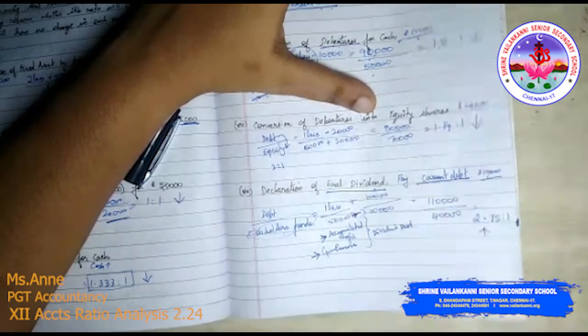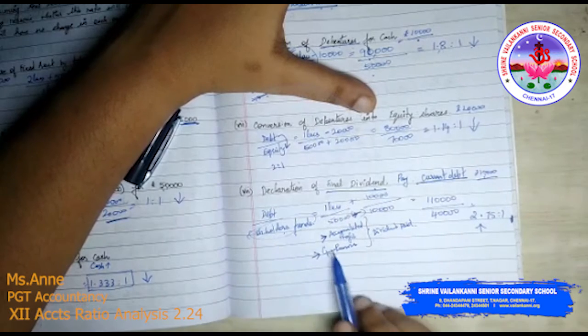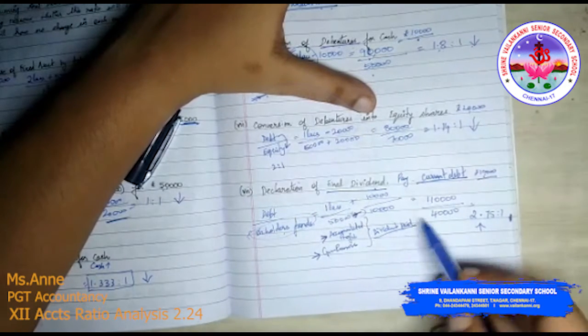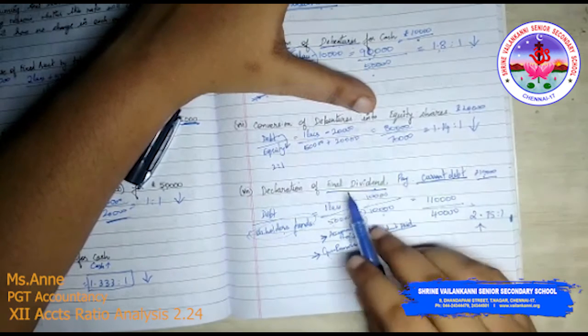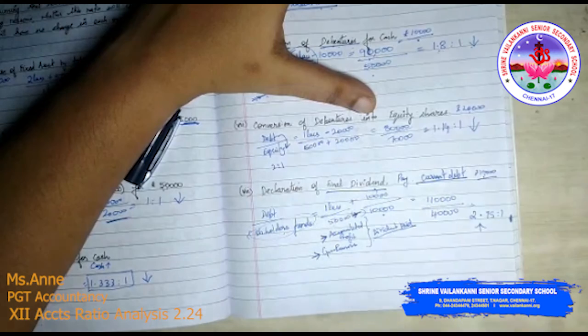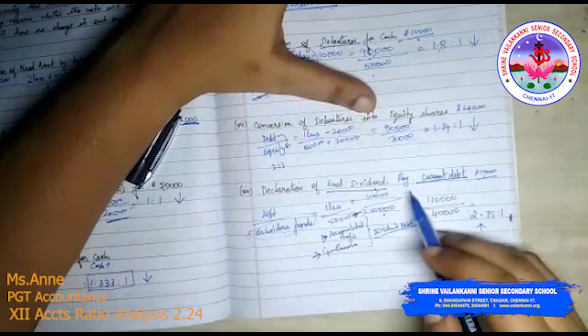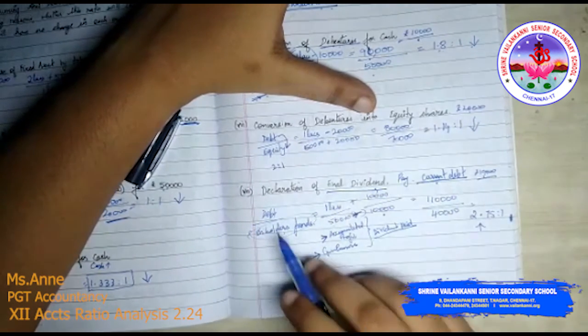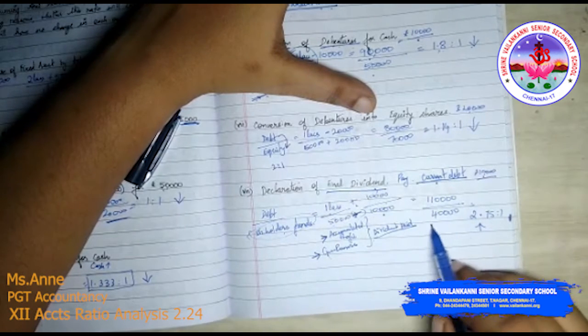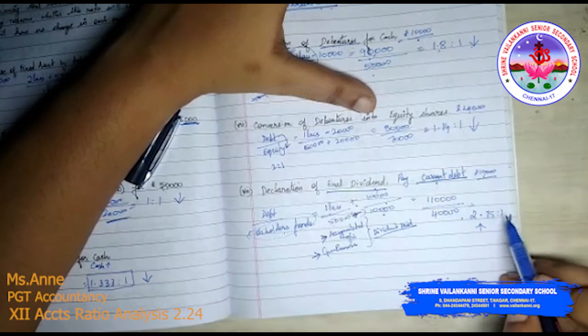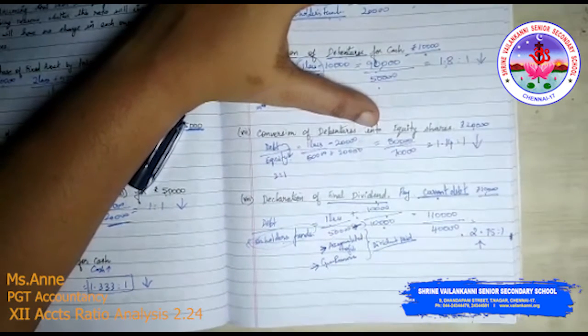From 50,000 you deduct 10,000, and since you have declared the final dividend, at one point of time you need to pay it, so it is treated as current debt. So debt will be 1 lakh plus 10,000, that is 1 lakh 10,000 divided by 40,000, which is 2.75:1. I'm sure you are able to follow it.